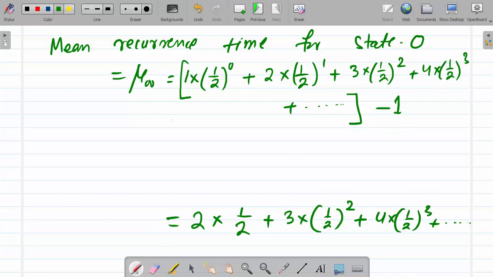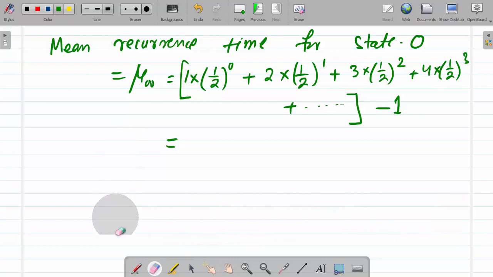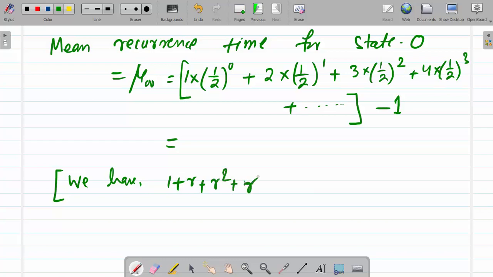So now let us find the sum. We have 1 plus r plus r square plus r cube plus up to so on. So this is equal to 1 by 1 minus r, where mod r is less than 1.